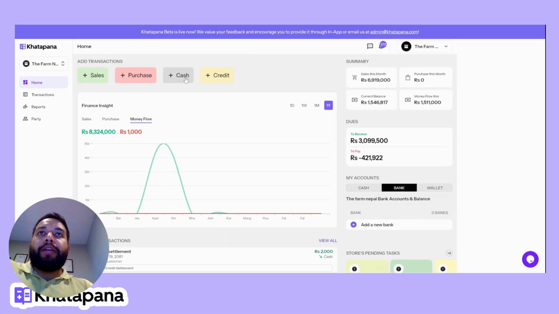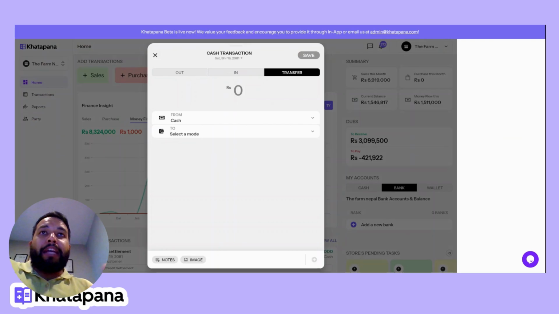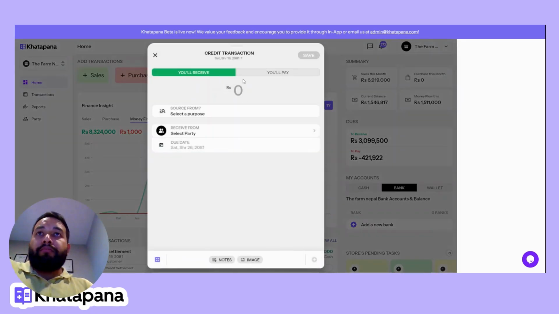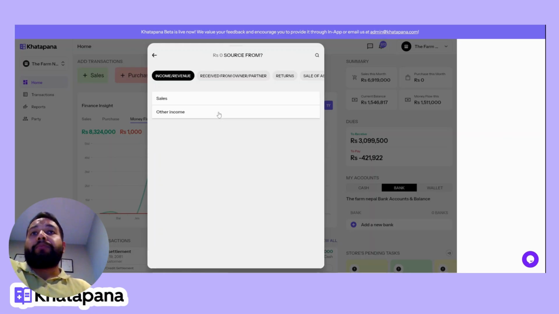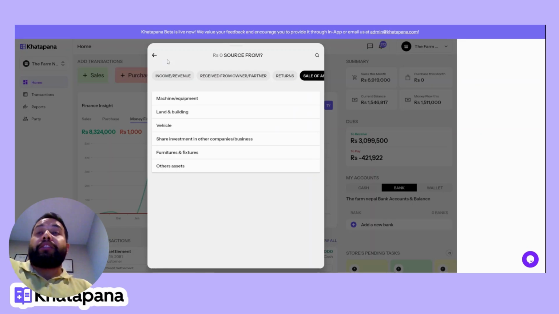Let's look at a cash transaction. There might be some transfer transactions, like you may withdraw some cash from the bank, or deposit some amount from cash to bank. You can do it from here. So this is the transfer transaction. You can also go to credit and enter that. It's simple. Whatever you receive, you'll enter here. Whatever you pay, you'll specify here. And these are the purpose sections for what you've received. So these are basically the chart of accounts or accounting heads that are used in your accounting system.